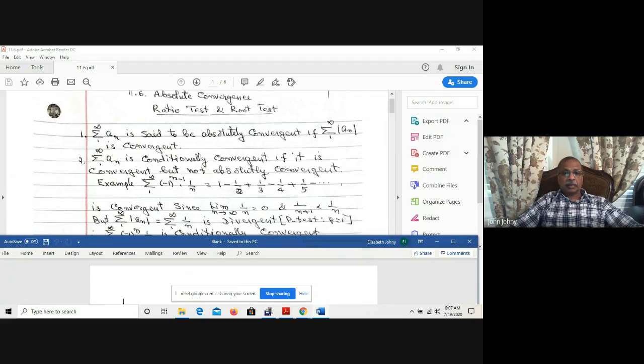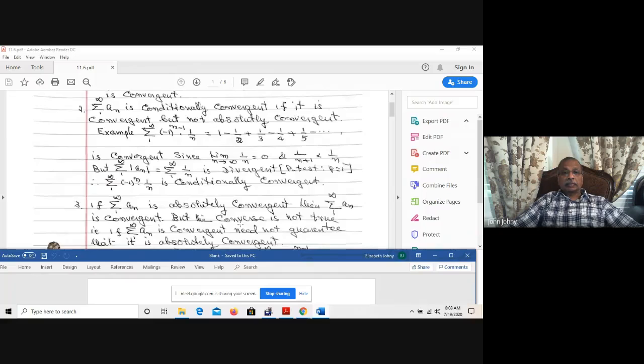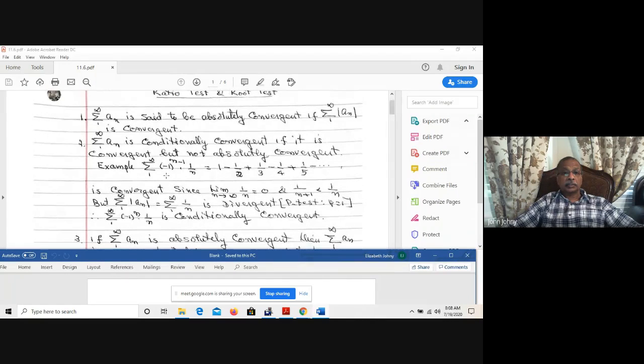But sigma 1 to infinity of the absolute value of an is equal to sigma n varies from 1 to infinity of 1 over n, which is divergent because of the p-test. P is equal to 1 here. If p is less than or equal to 1, it is divergent. So in this case, this is divergent. So sigma 1 to infinity of negative 1 to the power of n times 1 over n is convergent but not absolutely convergent. That is known by the name conditionally convergent. This is the example for the second result.